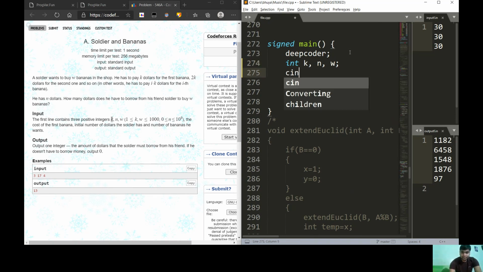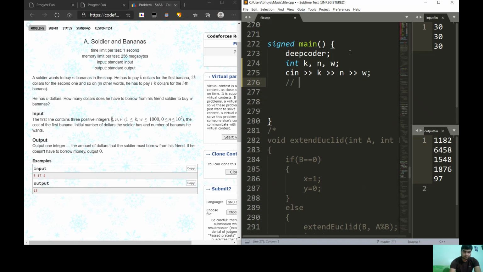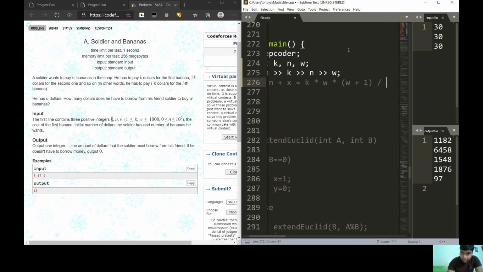Now we have to take the input of k, n and w. Now what do we need? We have been given the equation N plus X is equal to K into W into W plus 1 upon 2.